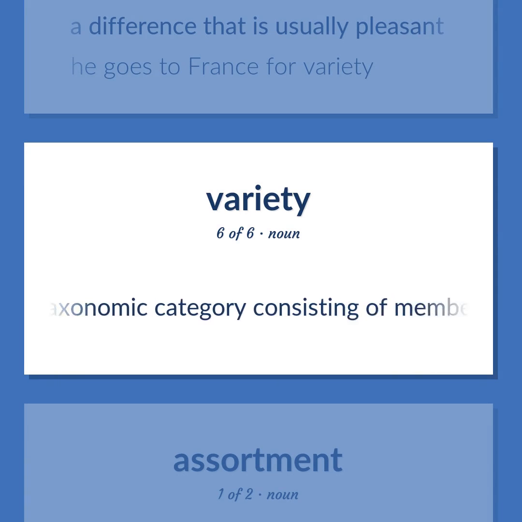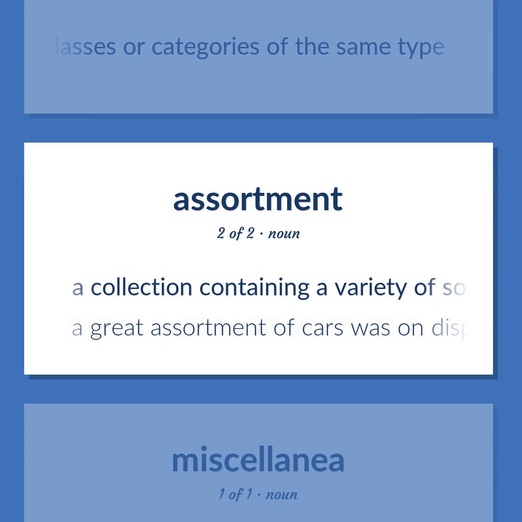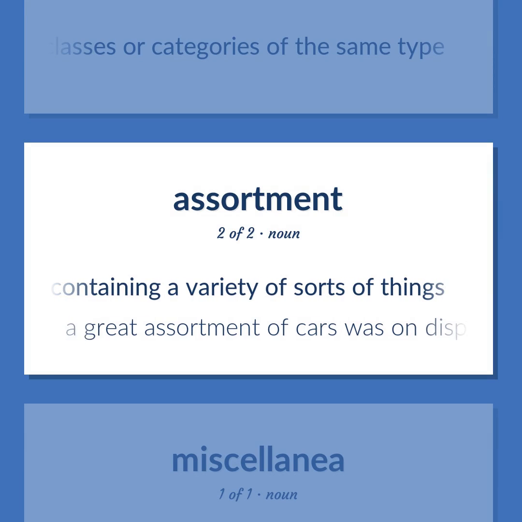Biology. A taxonomic category consisting of members of a species that differ from others of the same species in minor but heritable characteristics. The act of distributing things into classes or categories of the same type. A collection containing a variety of sorts of things. A great assortment of cars was on display.